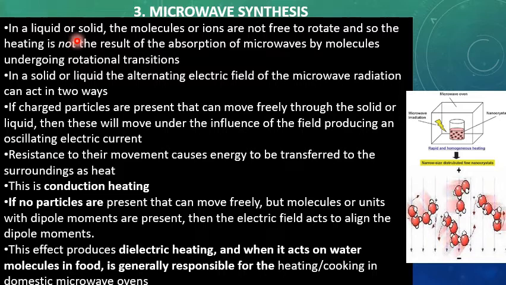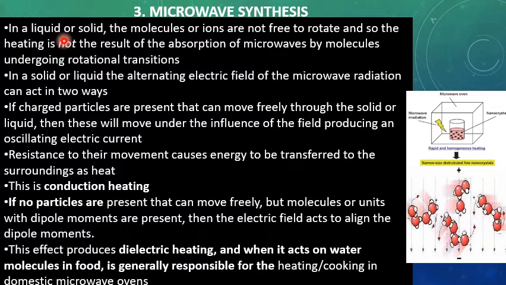Gases: microwaves can easily heat gases. How? Gas molecules are far apart from each other and they can freely rotate. When microwaves fall on the gas molecules, their rotation is increased, and in this way the gas molecules are easily heated up. But in the case of liquids and solids, the molecules are not free to rotate because they are bound to each other through attractive forces.